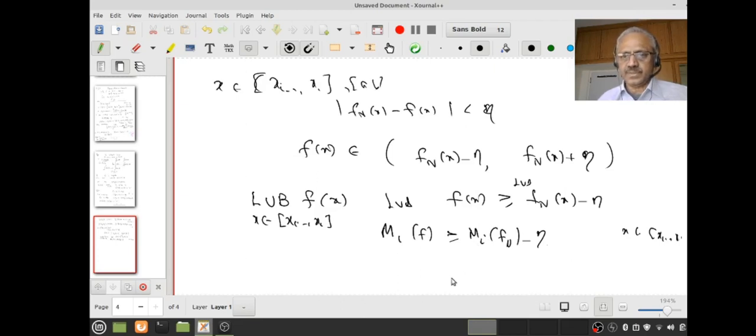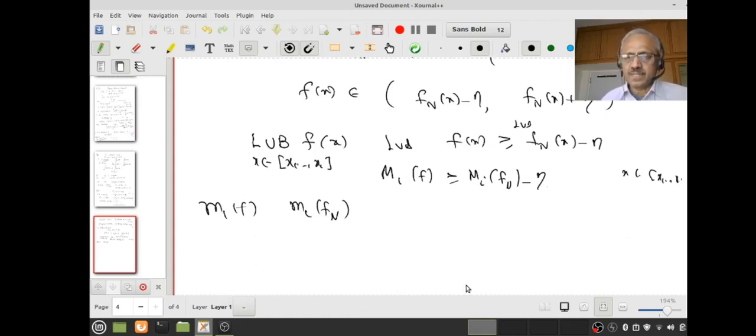Sure? So can you guess what should be the relation between small mi of f and small mi of Fn? You have to do the same thing. Again look at that. What is small mi? I hope I am doing it correctly. I want the GLB, right?